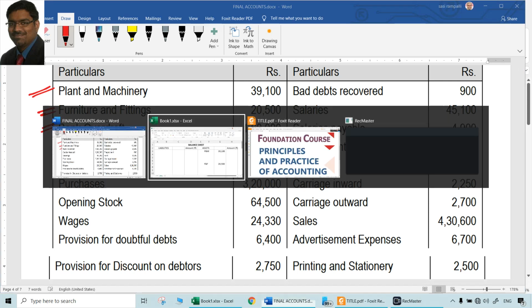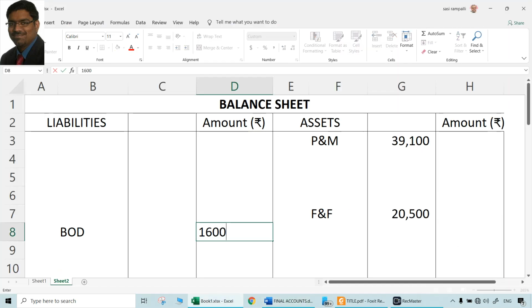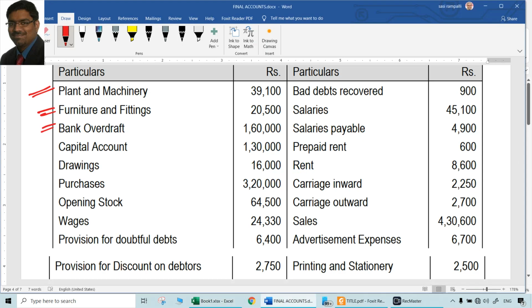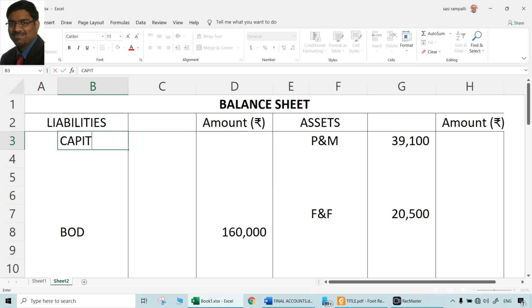Bank overdraft, 1,60,000 will be naturally a liability. Bank overdraft, 1,60,000. Next, capital account, 1,30,000. See, bank overdraft can be on the outer column since there are no adjustments specifically, but capital definitely will have adjustments. So definitely it should be in inner column, 1,30,000.